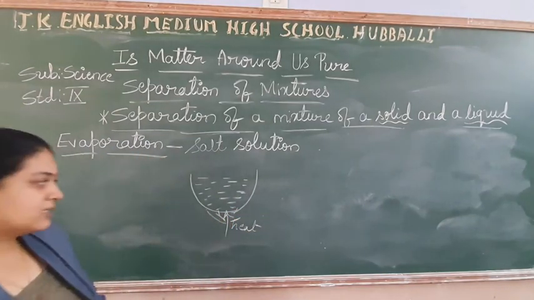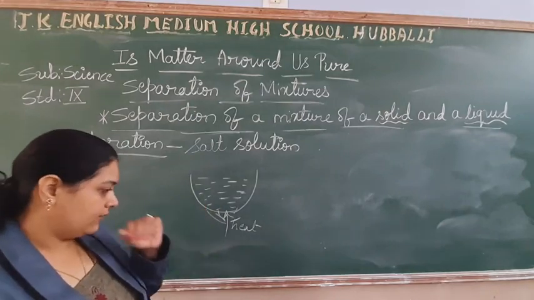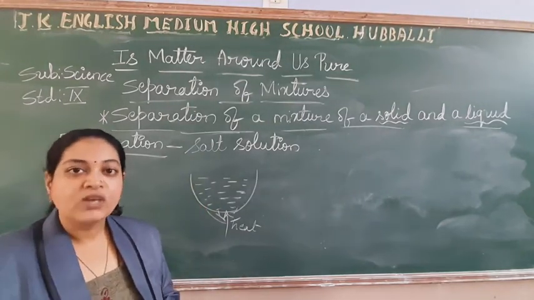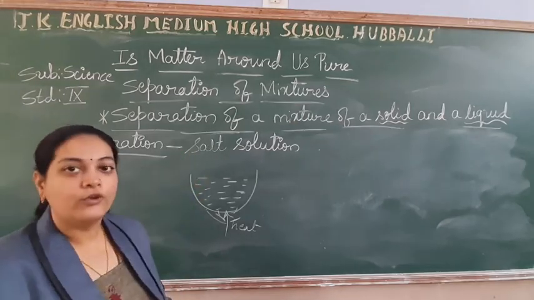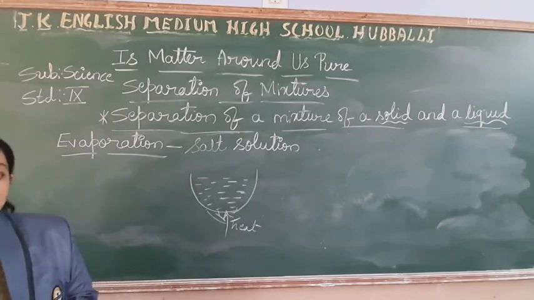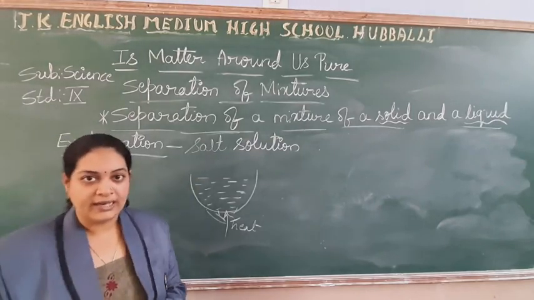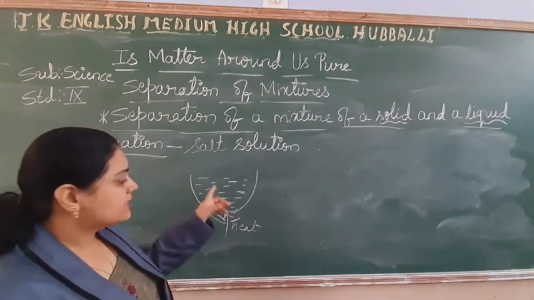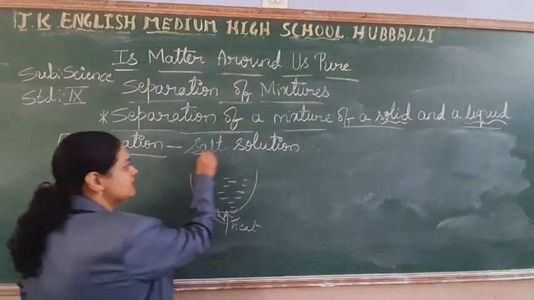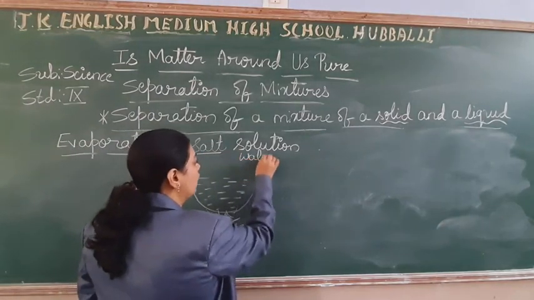What happens, as we know, the solvent, nothing but the water, is volatile and salt is non-volatile. In our previous classes we have discussed the meaning of volatile and non-volatile. So the solvent is volatile, which helps us to separate the salt from the water.